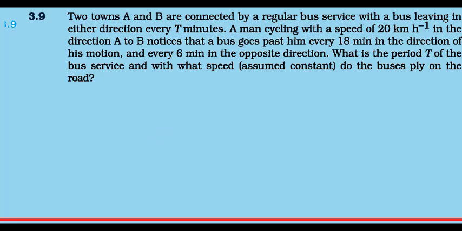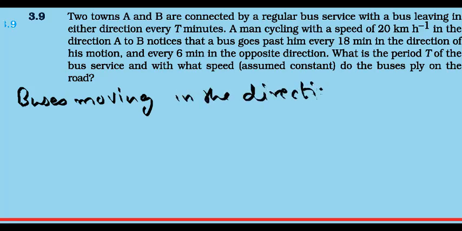Now I think we can solve this question. Once you have the concepts, the solution becomes very easy. First of all, let me take the buses moving in the same direction as the cyclist. What we can see is that there is a time given, 18 minutes. What is that 18 minutes? It is the time taken by the cyclist to see one bus after the other one. During this time the bus is moving, and the cyclist is also moving, and we have this relation.